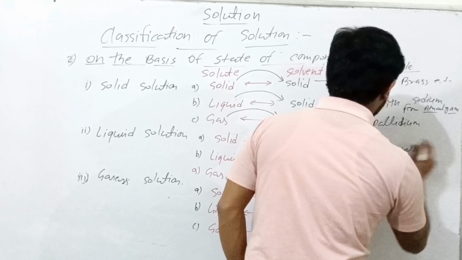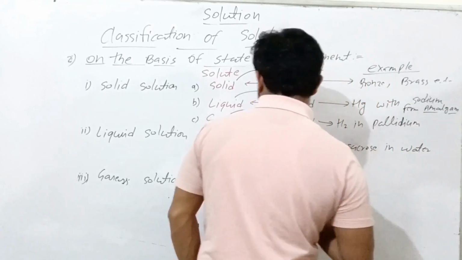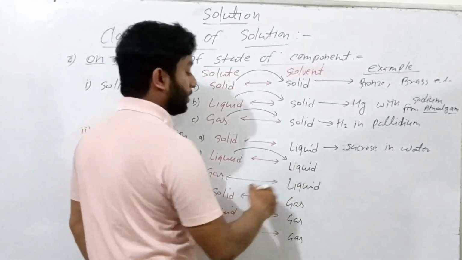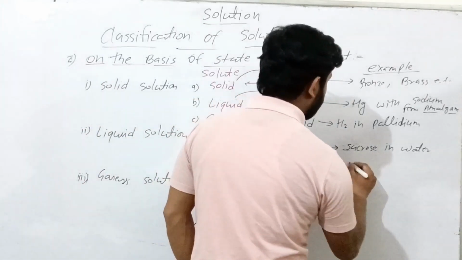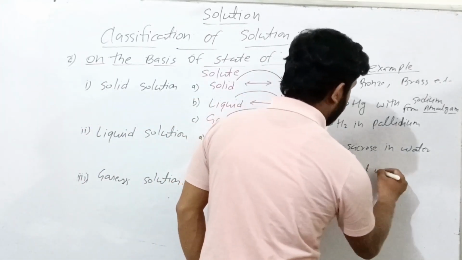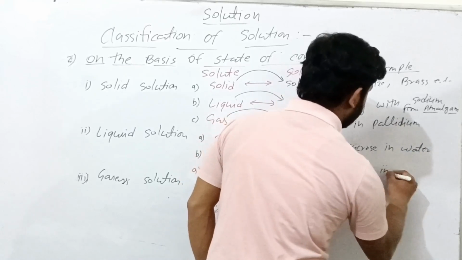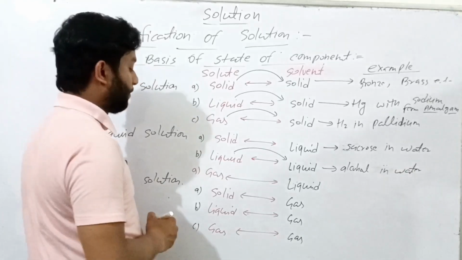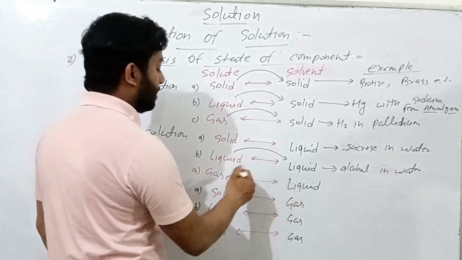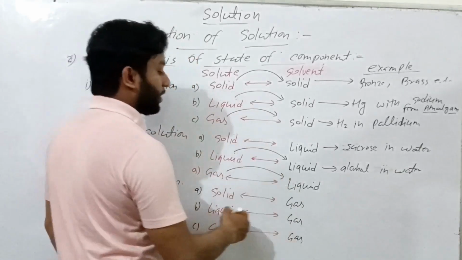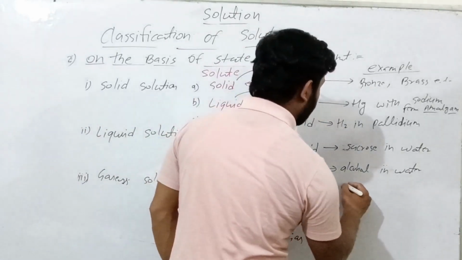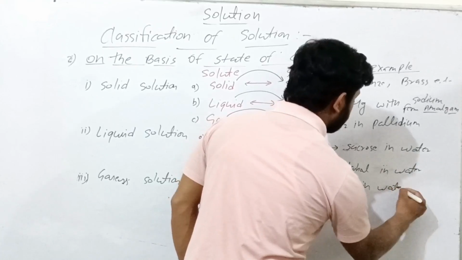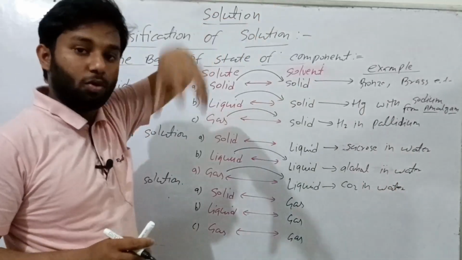Next example, liquid in liquid. It means alcohol in water, because the alcohol state is also liquid. Gas in liquid, that is CO2 in cold drinks. Mix carbon dioxide in the cold drink.